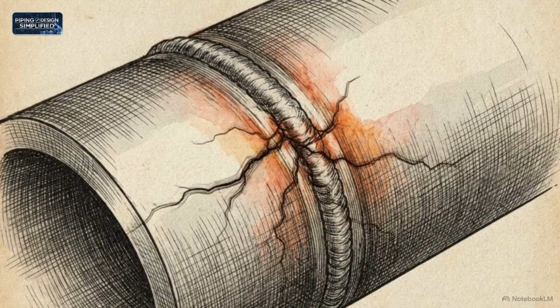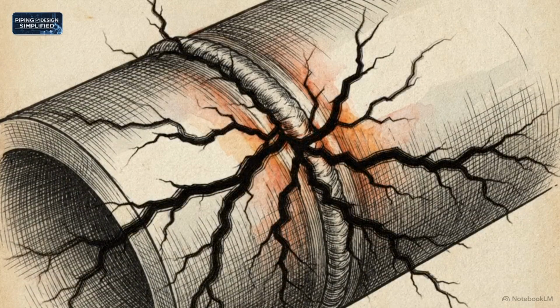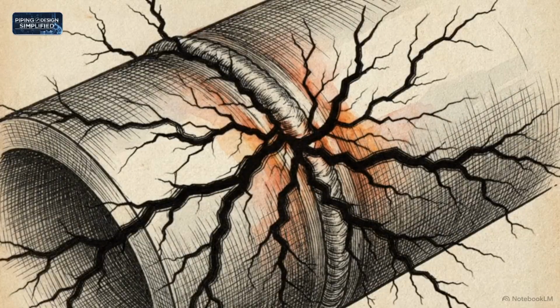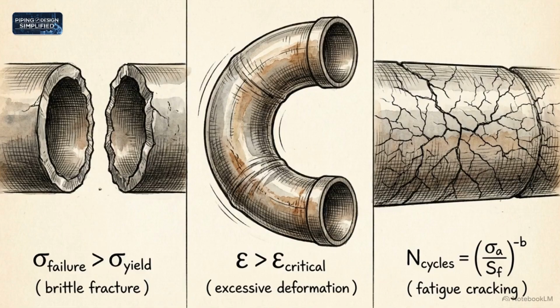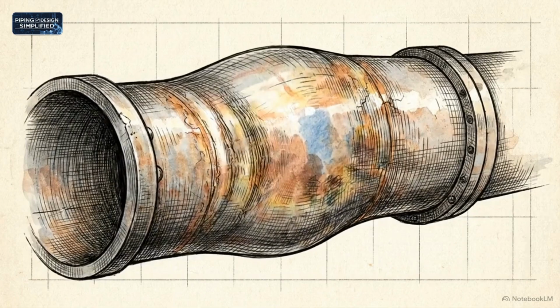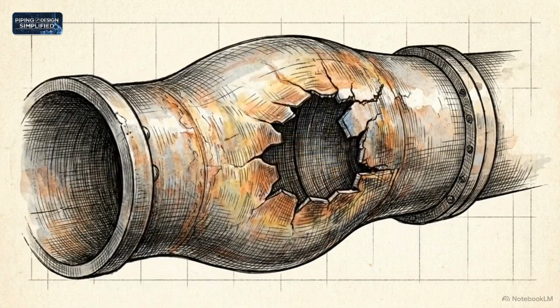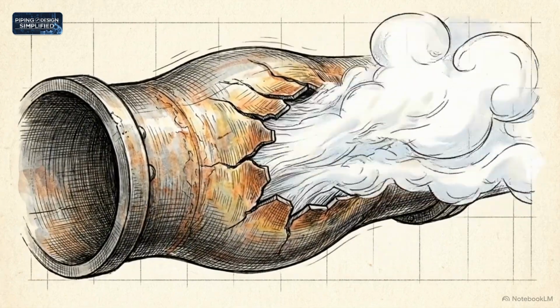Found at structural discontinuities or sharp thermal gradients, they do not distort the pipe's gross shape, but they initiate microcracks in the metal. Each mechanism threatens the system's integrity differently, demanding a separate mathematical limit to prevent its specific mode of failure. For primary stress, the ultimate failure mode is plastic instability, the physical bursting or total structural collapse of